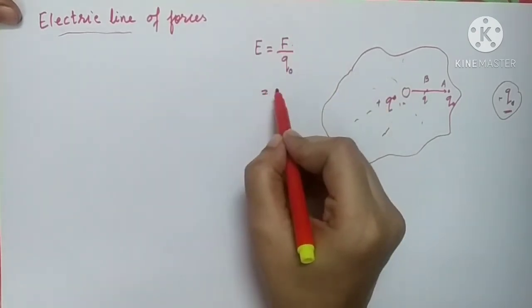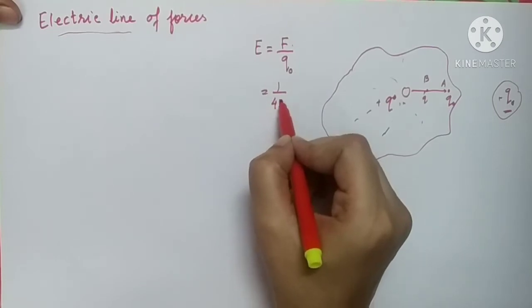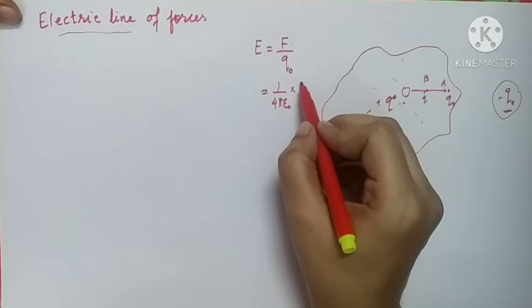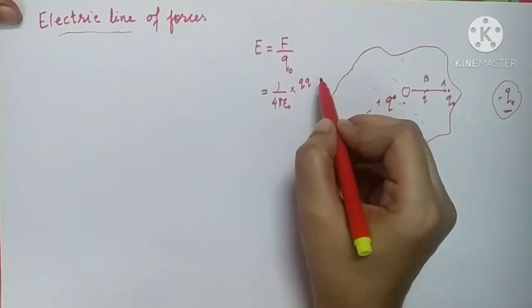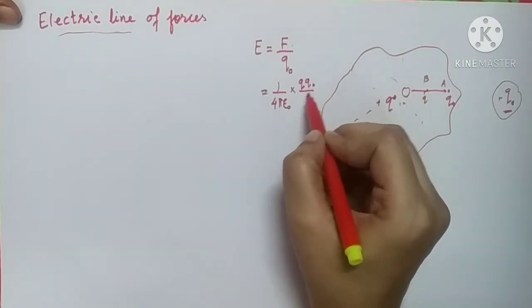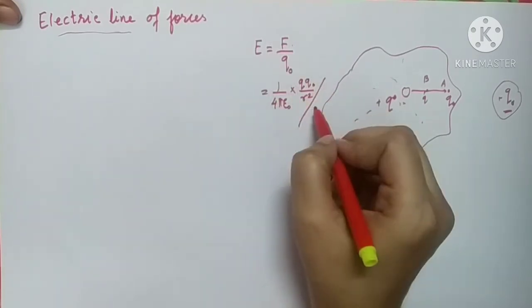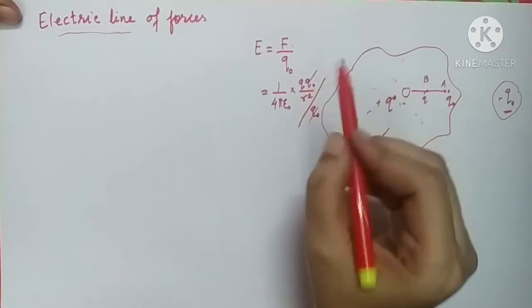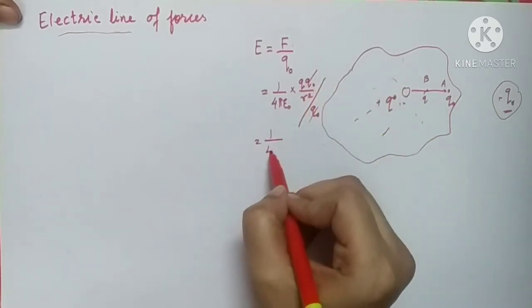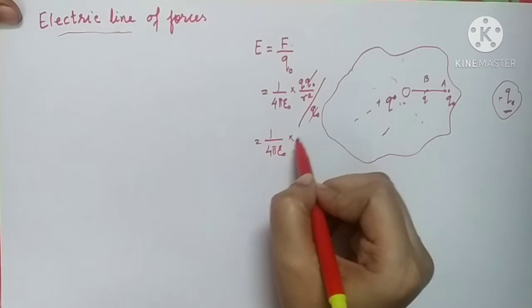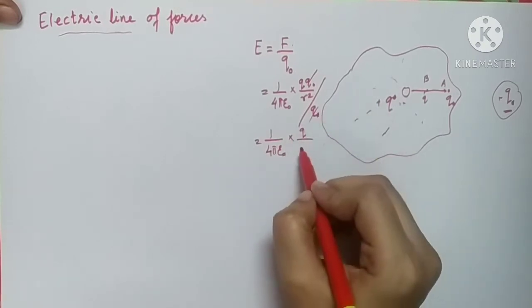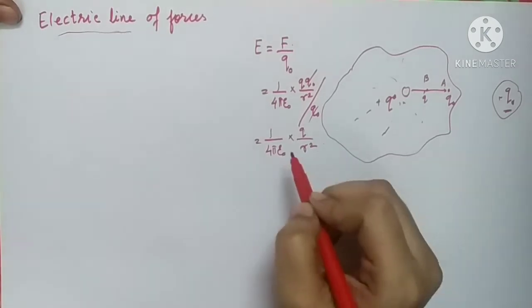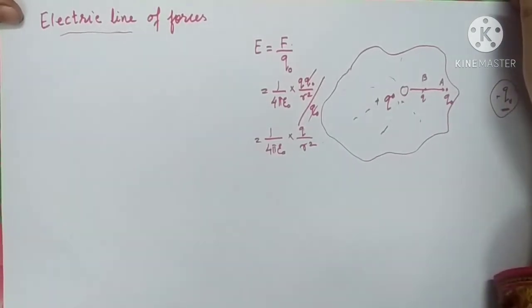Then we had obtained the expression 1 upon 4 pi epsilon 0 if the charges are placed in air or in vacuum, then Q into Q0 upon R square, divided by Q0. The entire expression of the force is divided by Q0, so this Q0 is going to get cancelled. Finally, the final expression of the electric field intensity is 1 by 4 pi epsilon 0 into Q upon R square. This is the electric field intensity.